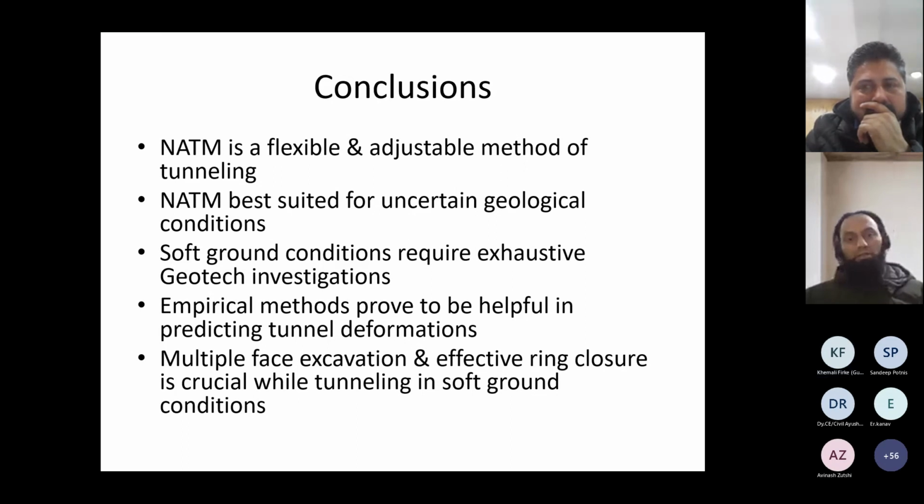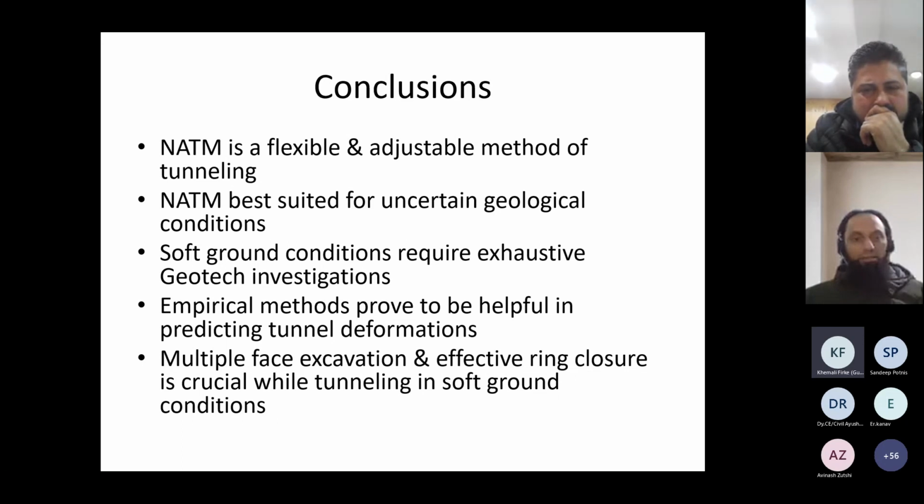Soft ground condition, weak ground require exhaustive geotechnical investigations, because we cannot rely on 3-4 boreholes and a couple of intact rock tests. We should also do some comprehensive field testing and maybe some pilot holes in the tunnel. And empirical methods prove to be helpful while predicting the tunnel deformations, based on some back analysis that can also be done in the initial stages, which could have avoided very high deformations or some irrecoverable deformations, which we have seen in the top heading in our case. So these are some lessons learned also.